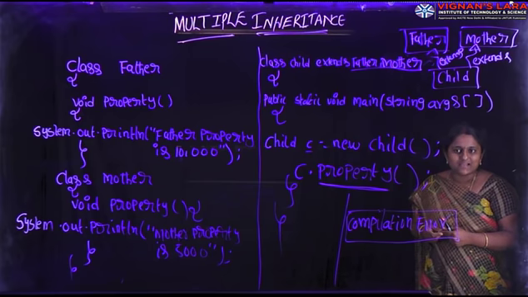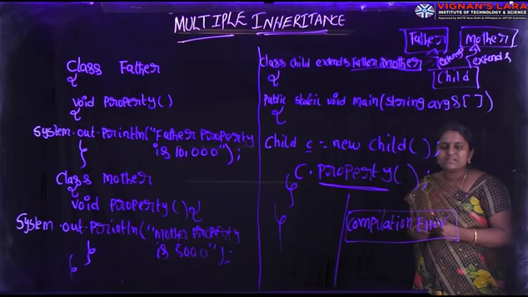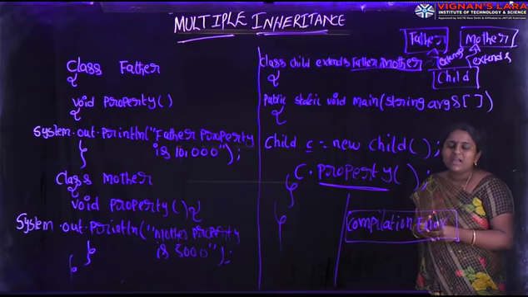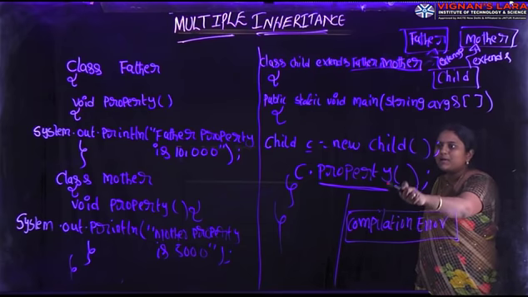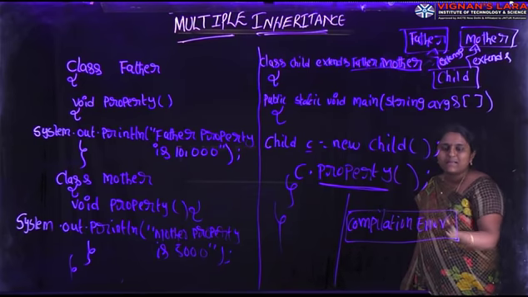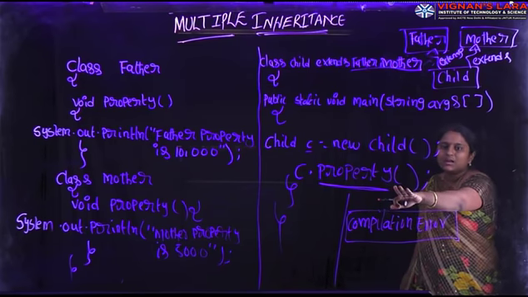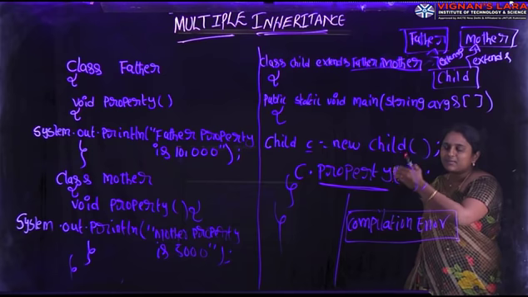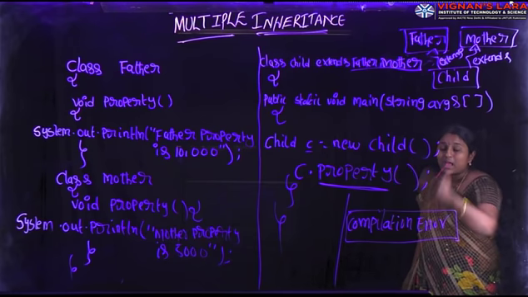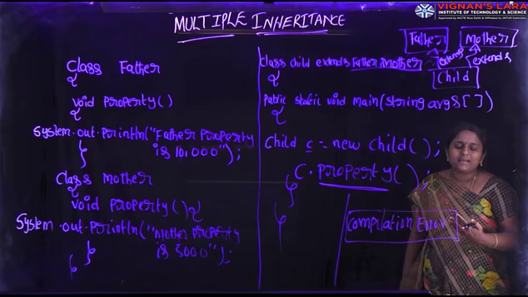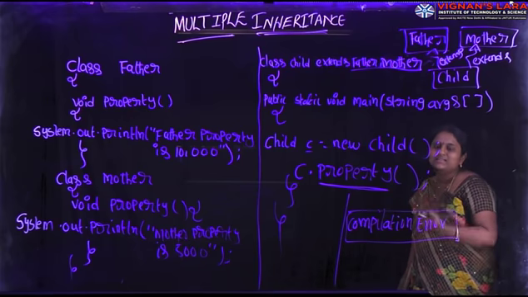A class extends only one class at a time but implements multiple interfaces simultaneously. So if you compile and run this program, at the time of compilation it leads to a compilation error. Here the problem occurs when there is a method that exists in both superclasses. On calling the method name, the compiler cannot determine which class method should be executed. Father and mother both are superclasses, so it gets ambiguity about which class method could be executed. Even on calling, the compiler cannot determine which class method gets the highest priority.